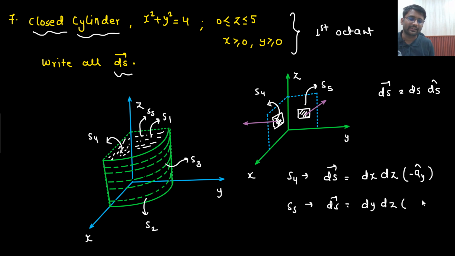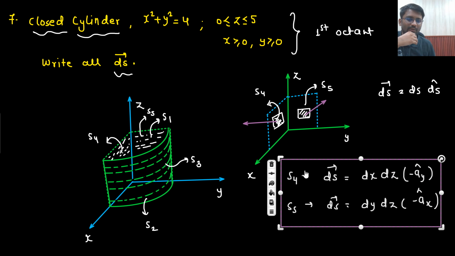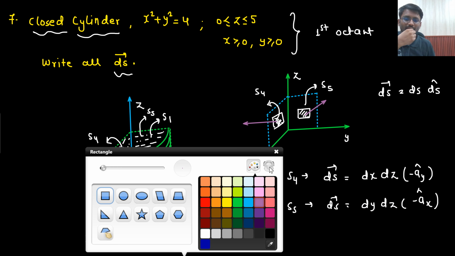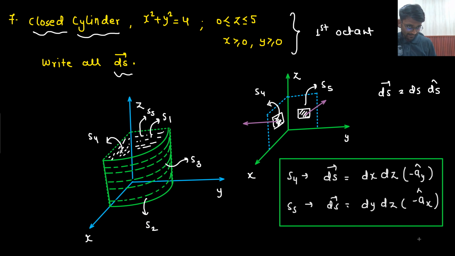It should be going outside the enclosed volume. That means it would be minus AX cap. So for S4 and S5, you have already written. Right? So these are the two answers for S4 and S5. Now S1 and S2, let's write down.